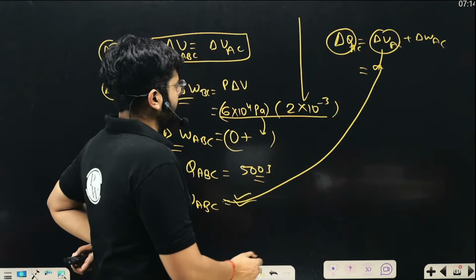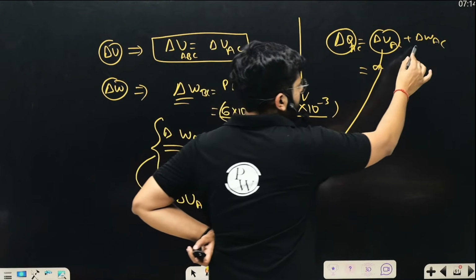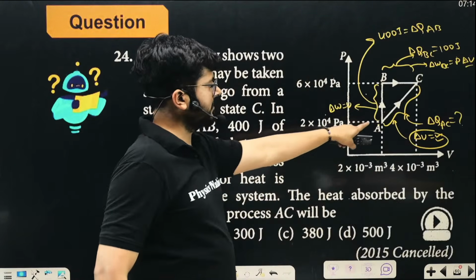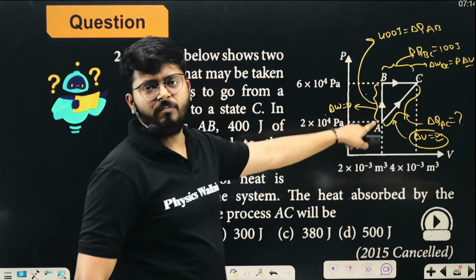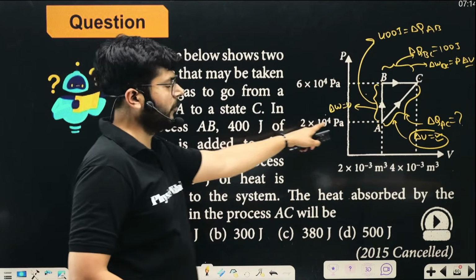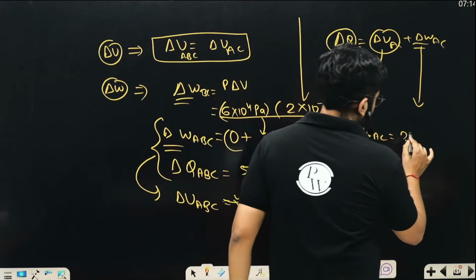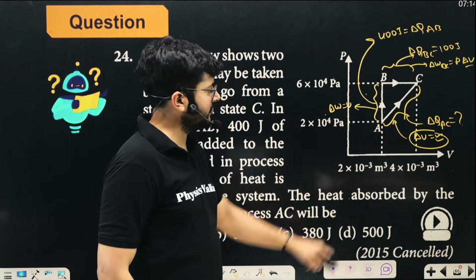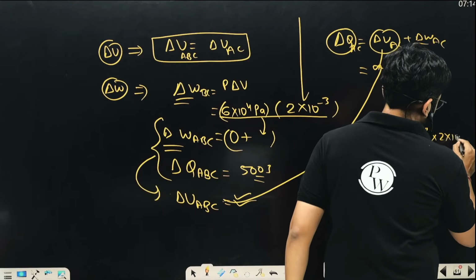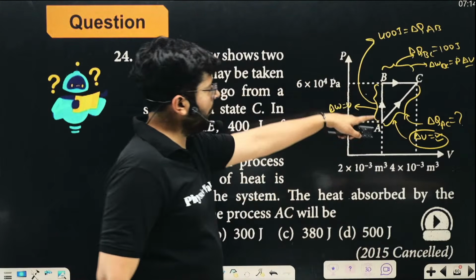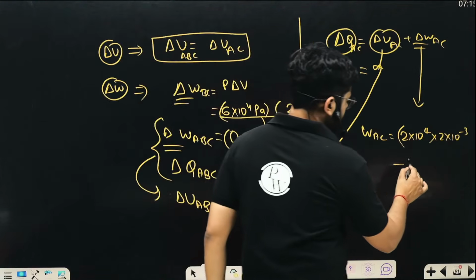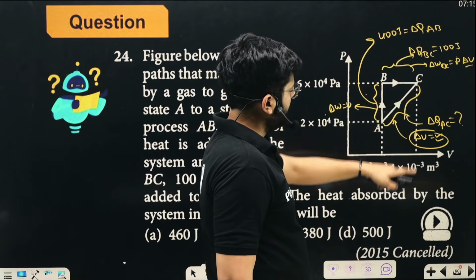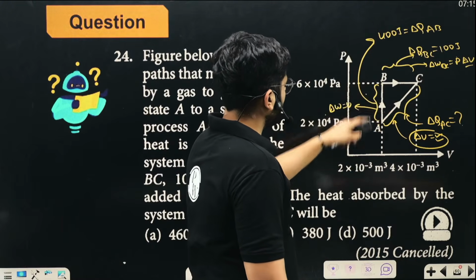Very easily we can calculate that now. So work done during the process AC will be, over here we have P and V, we know already. 2 into 10 to the power 4 is the pressure over here. Multiply that by volume here, 2 into 10 to the power minus 3, minus 1 upon 2, P2 and V2. So the pressure over C, over this particular point, is 6 into 10 to the power 4.